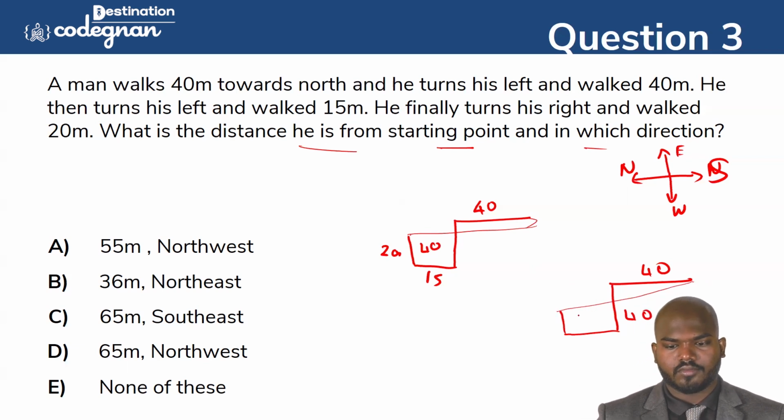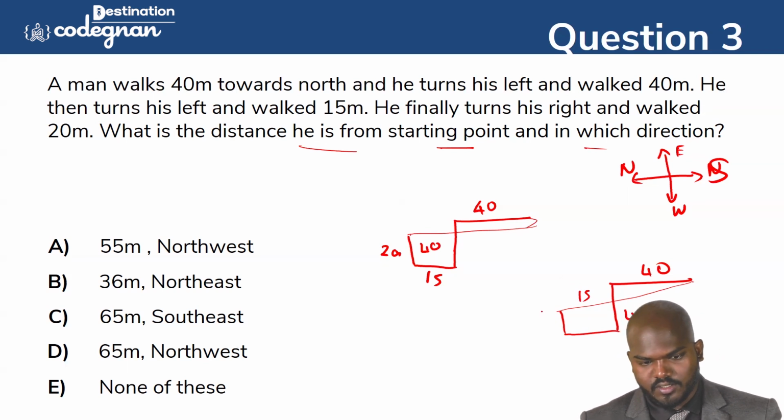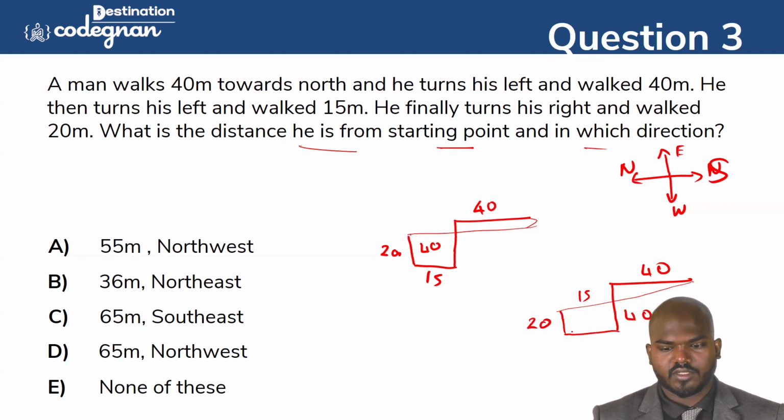This is the distance here. What is the distance? We can check here. In between, the distance is 15. And in between, the distance is 40. So we can say that it is in a portion like this. Here is the final direction he went. So he walked 20 meters, right? So we have the 15-meter distance, and here is the 40-meter distance.